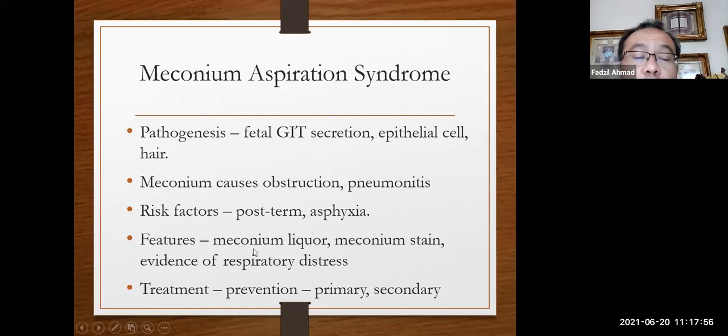The features will be amniotic fluid with meconium, meconium staining on the body, and then evidence of respiratory distress. The child has tachypnea, tachycardia, subcostal recession, grunting, and flaring. The treatment is more to prevent the child from developing hypoxia intrauterine, and when there is evidence of meconium in the amniotic fluid, you have to suction the baby properly during delivery.